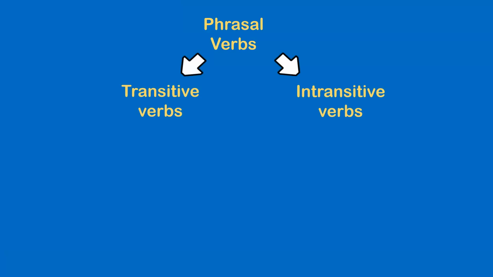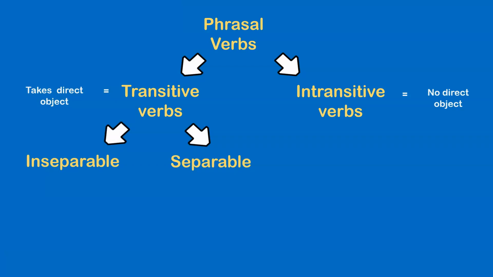So phrasal verbs can be two different kinds, transitive and intransitive. Intransitive verbs have no direct object. Transitive verbs take a direct object. Transitive verbs, moreover, can be inseparable or separable. Inseparable transitive verbs: the direct object is after the phrasal verb only.